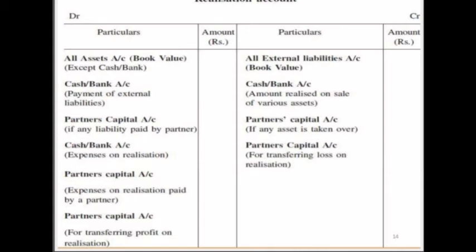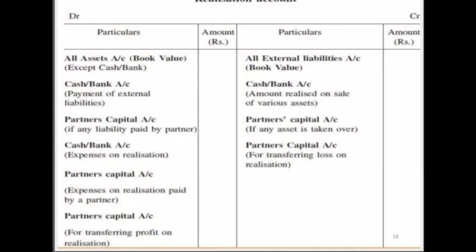You see, the very first is the realization account. In that, you have seen all assets accounts. Here we have to post all the assets. Then on the credit side, all liabilities are there, all external liabilities. On the debit side, you see, cash and bank, payment of external liability. On the credit side we have by cash and bank, that is the amount of asset realized. On the debit side again we have partners capital account, if any partner paid a liability. On the credit side we have partners capital account, if an asset is taken over by a partner. Cash and bank, realization expense paid, on the debit side. Capital account for transferring the loss. So likewise we have to prepare a realization account according to the entry.